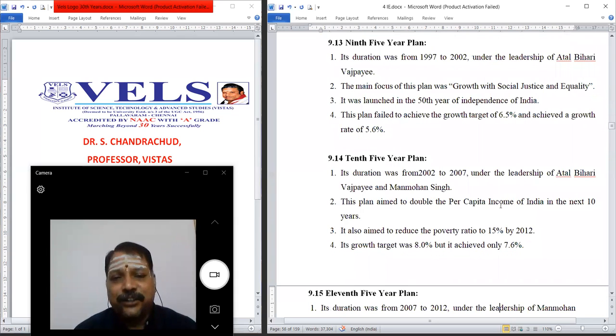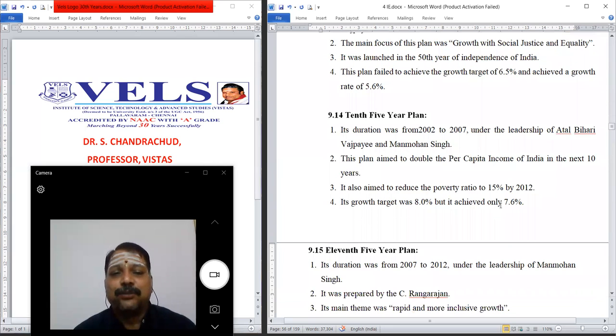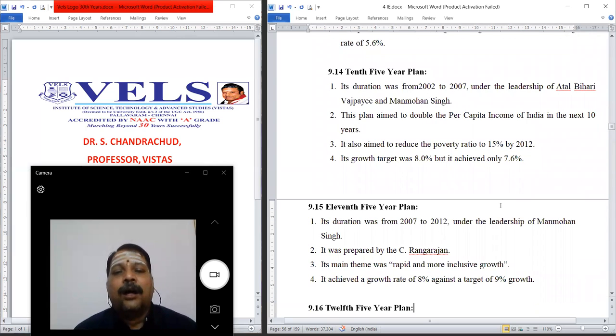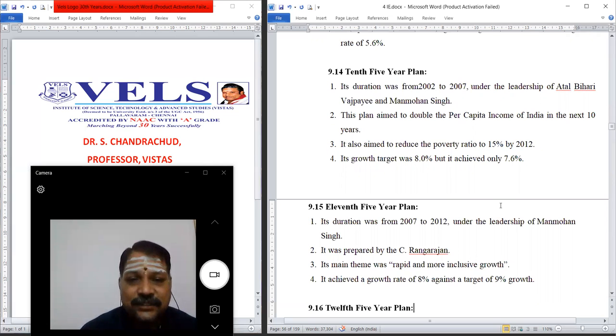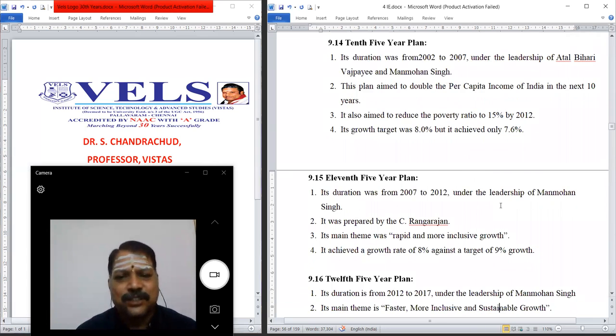Then, in continuation with the 9th plan, the 10th plan was implemented from 2002 up to 2007. Once again, the leaders were Atal Bihari Vajpayee and Manmohan Singh. This plan aimed to double the per capita income of India over the next 10 years. It also aimed to reduce the poverty ratio by 5% by 2012. The growth target was 8%, but it achieved only 7.6%. To some extent, this plan was also very successful.